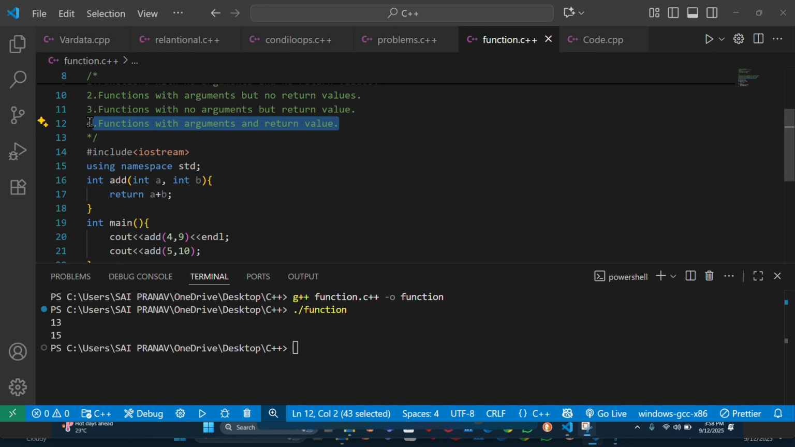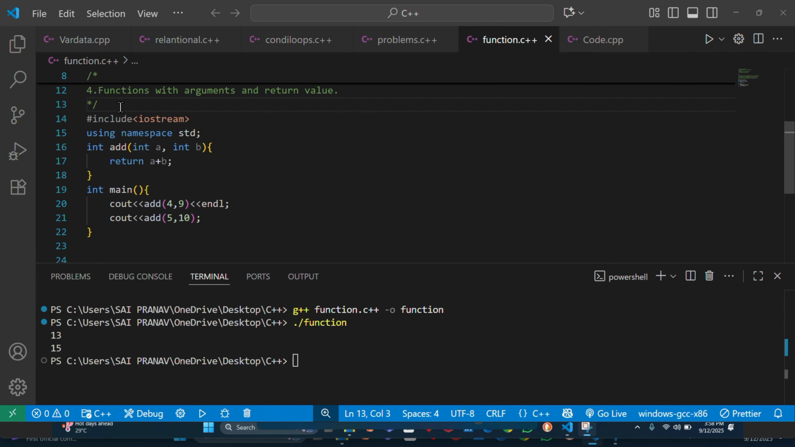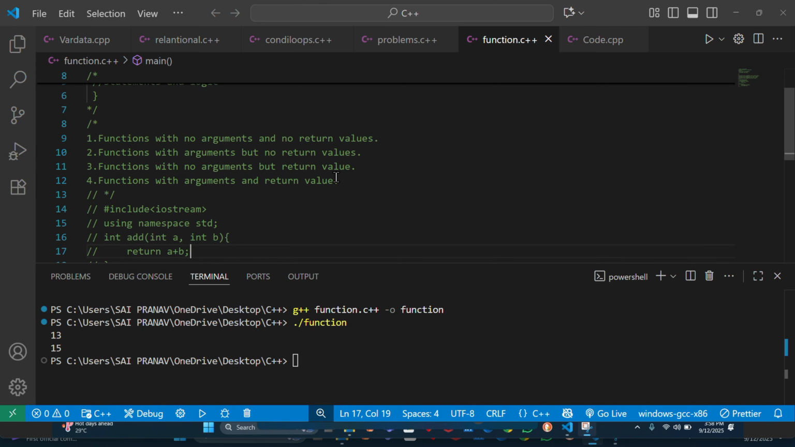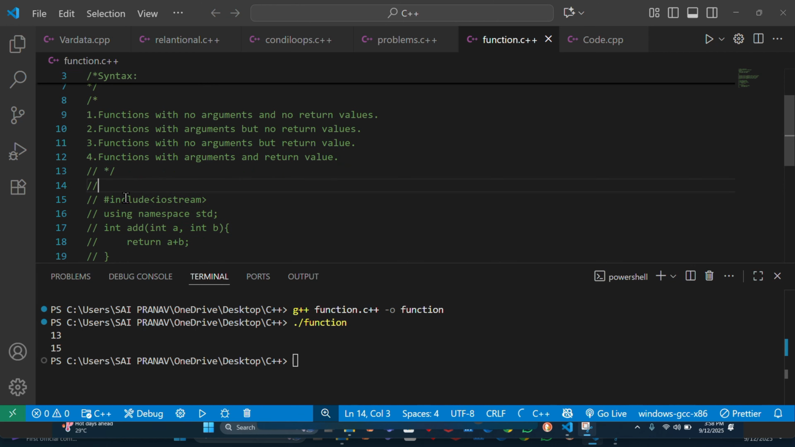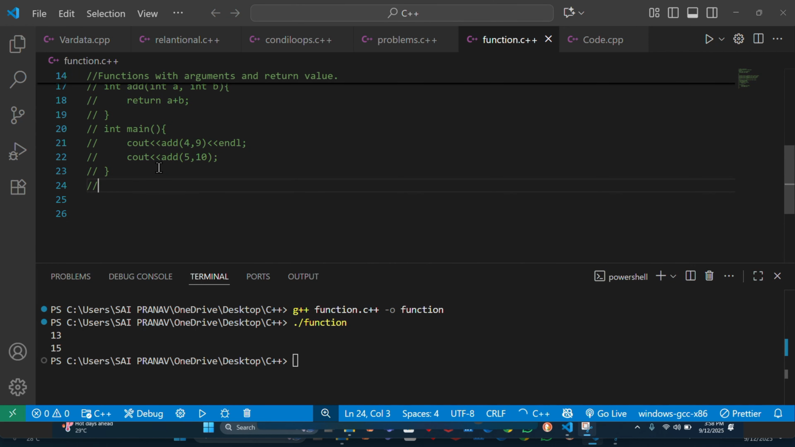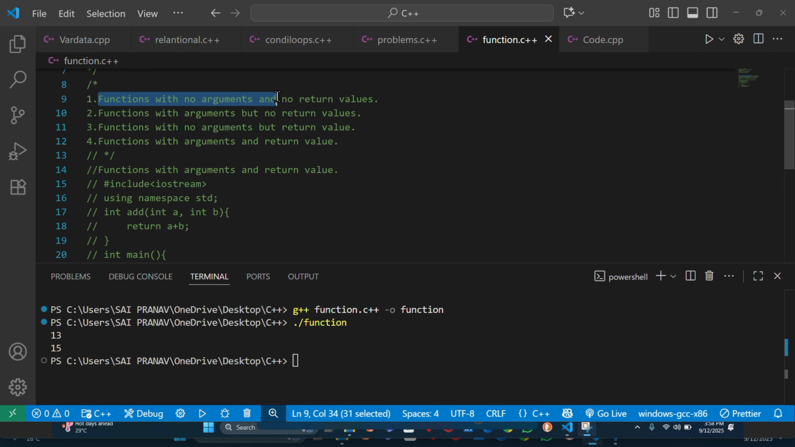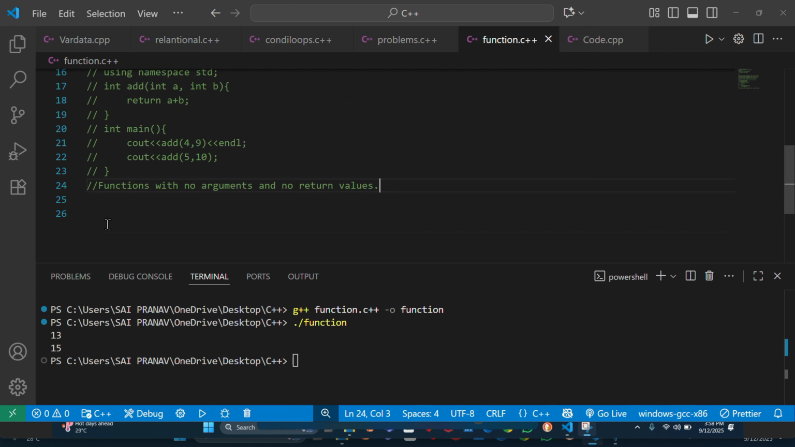Now we will discuss the remaining three before going for writing three types of function. Let me comment this, and I will indicate also this. Copy. I will paste here. Now you are able to understand what type of function this is. Now we will go for first one, function with no arguments, no return values. Okay, I am copying this one for your reference.